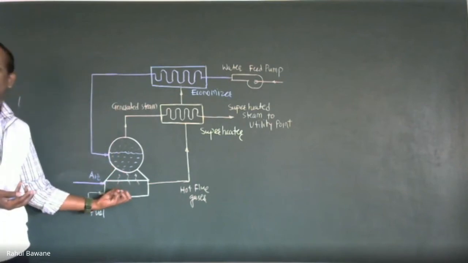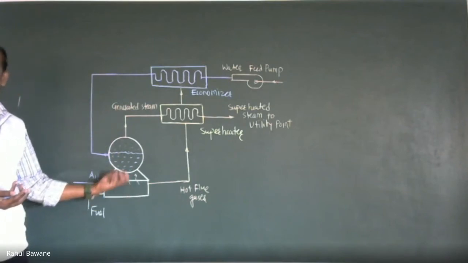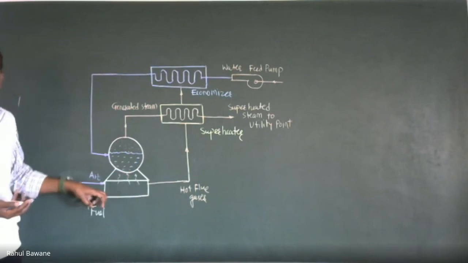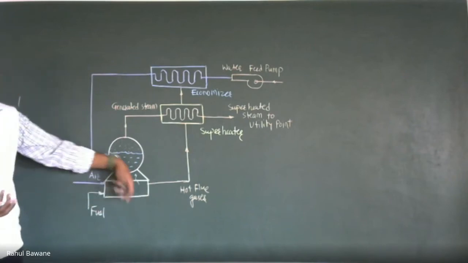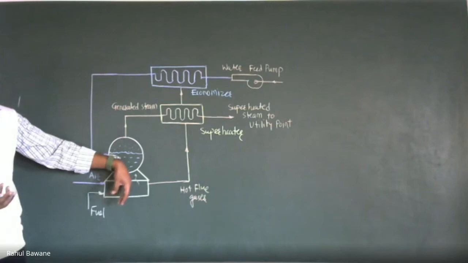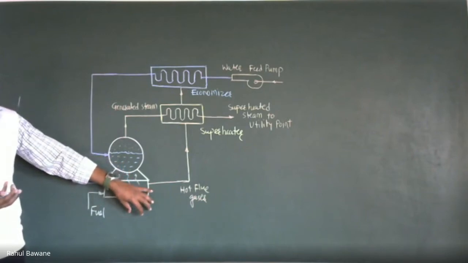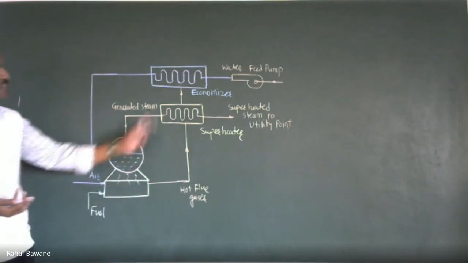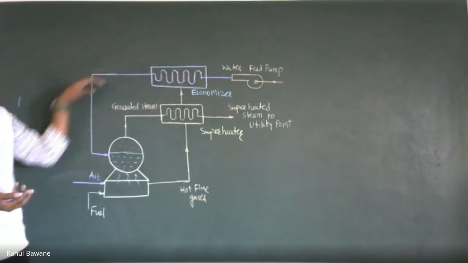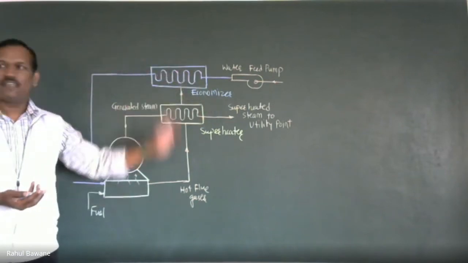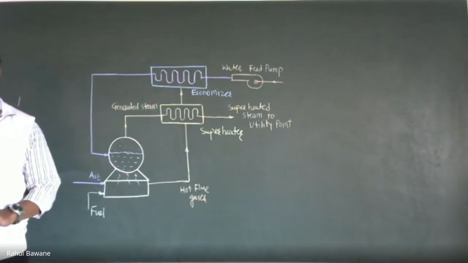That means we have to supply a lesser amount of heat, which means we need to burn a lesser amount of fuel. That means your cost will reduce. So this unit economizes your running cost, and hence the name economizer.